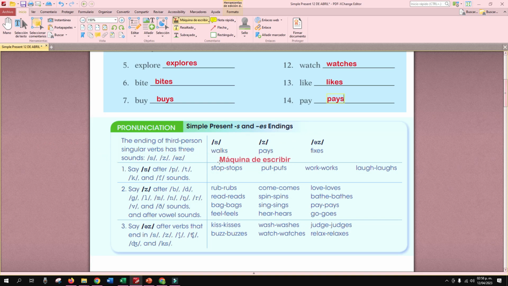For example, walks. Look at the ending or listen to it. Walks. There is an S sound, right? Now we have Z. Pays. Pays. Right? That is a Z sound, right? What about this one? Is.